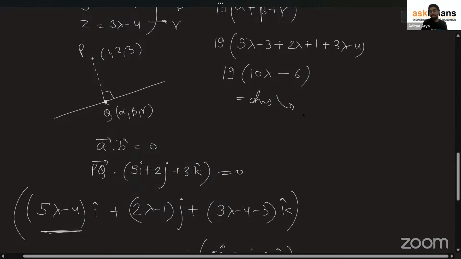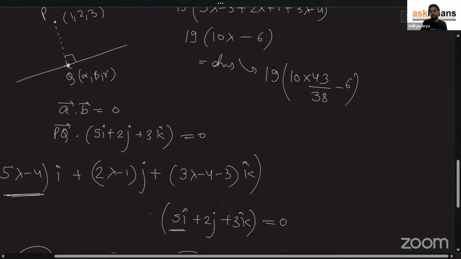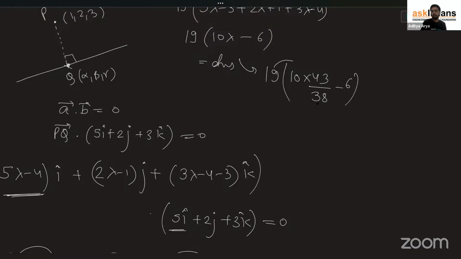So the answer is 19 times (10 into 43 by 38 minus 6). So you can directly multiply 19 inside. 19 into 38, 19 by 38 is 1 by 2. 10 by 2, 5. 43 into 5 is 215. Minus 19 into 6 is 114. Solve it from here, you will have this equal to 101, which is your answer.